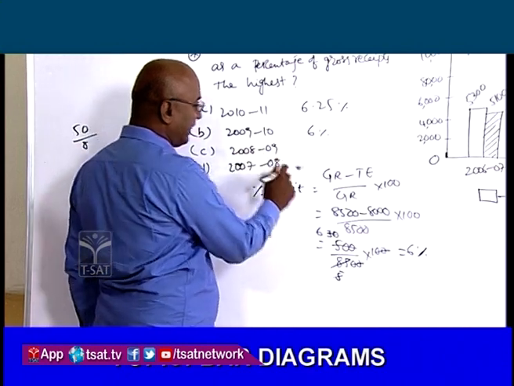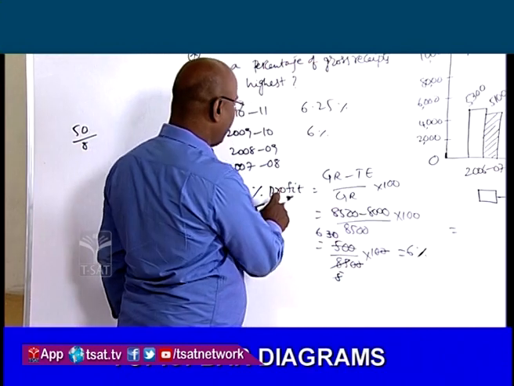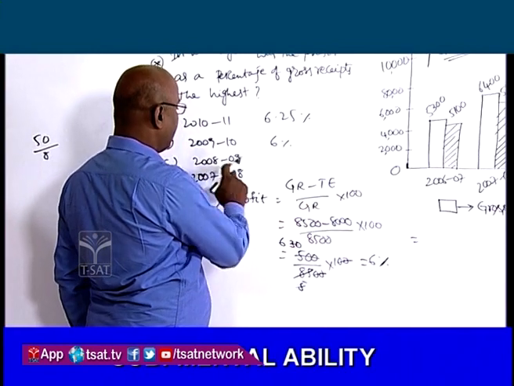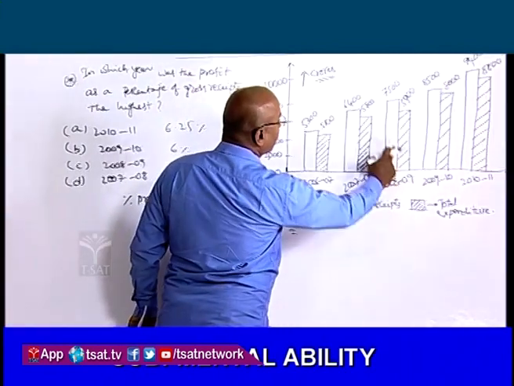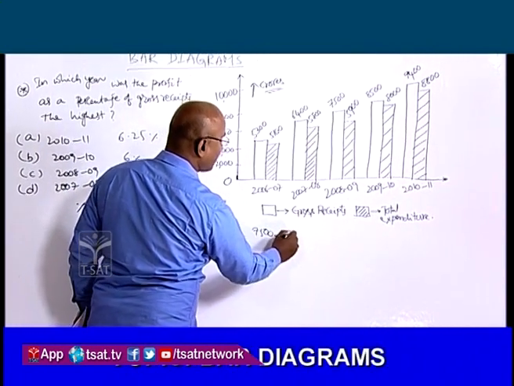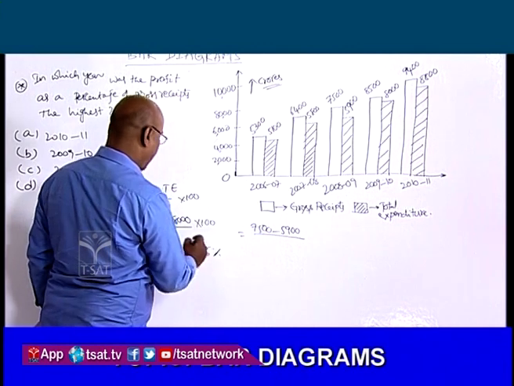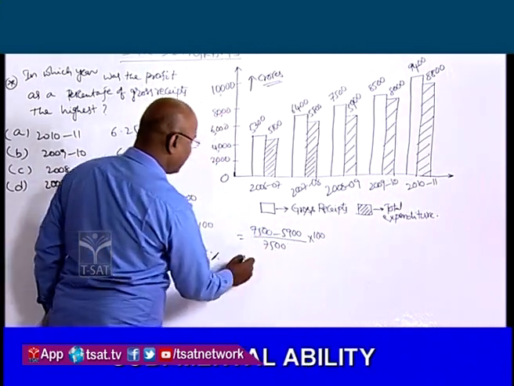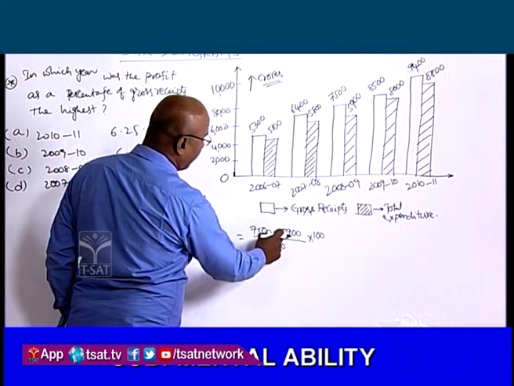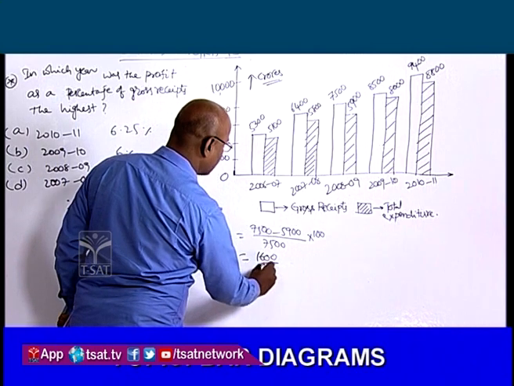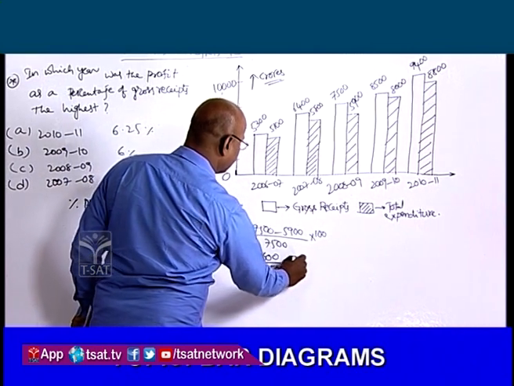And in the year 2008-9, the percent profit is equal to gross receipts minus total expenditure by gross receipts. In the year 2008-9, gross receipts is 7,500 minus expenditure 6,000, that is 1,500, 1,600 by 7,500 into 100.